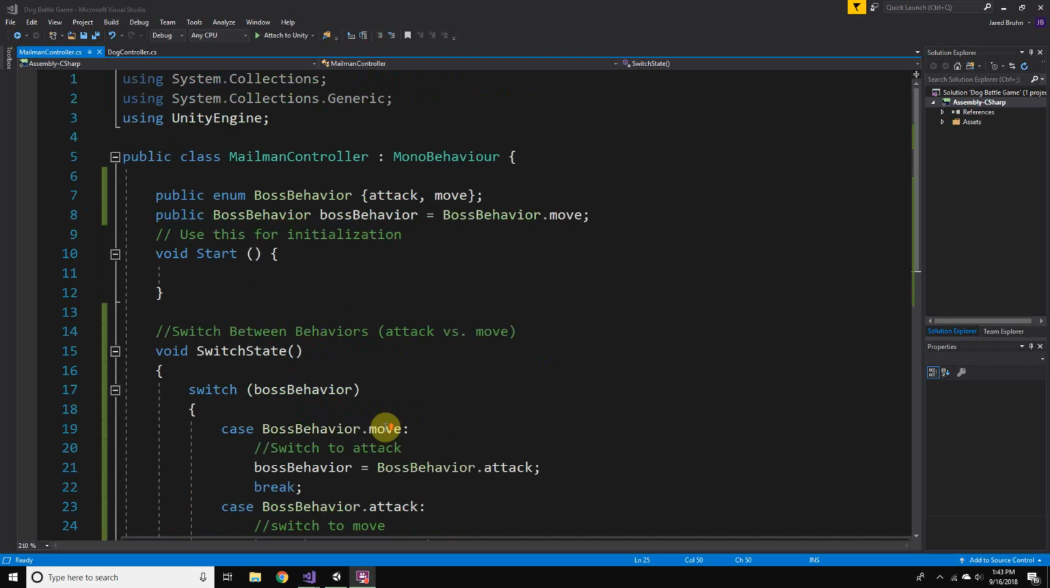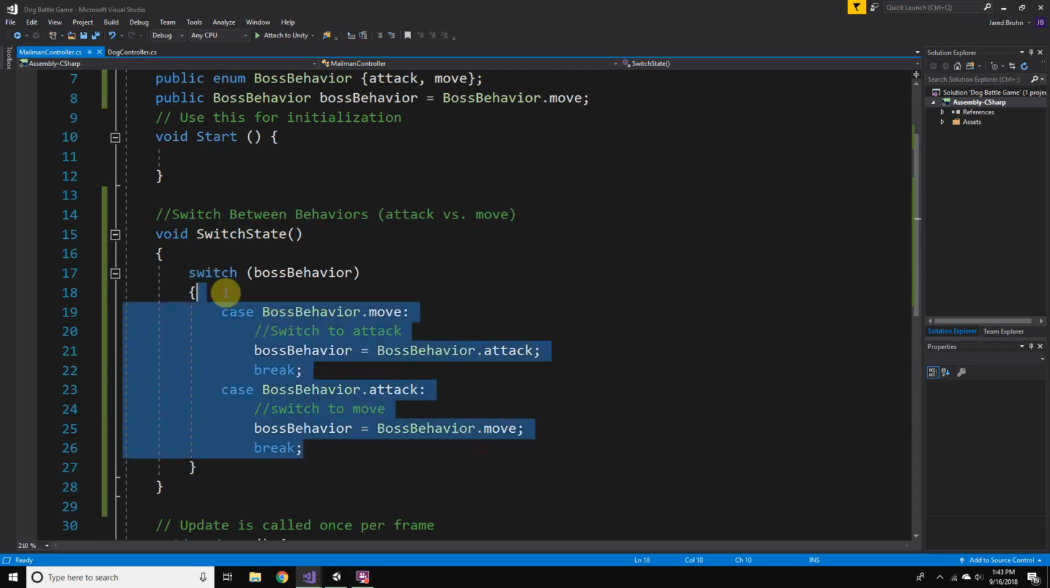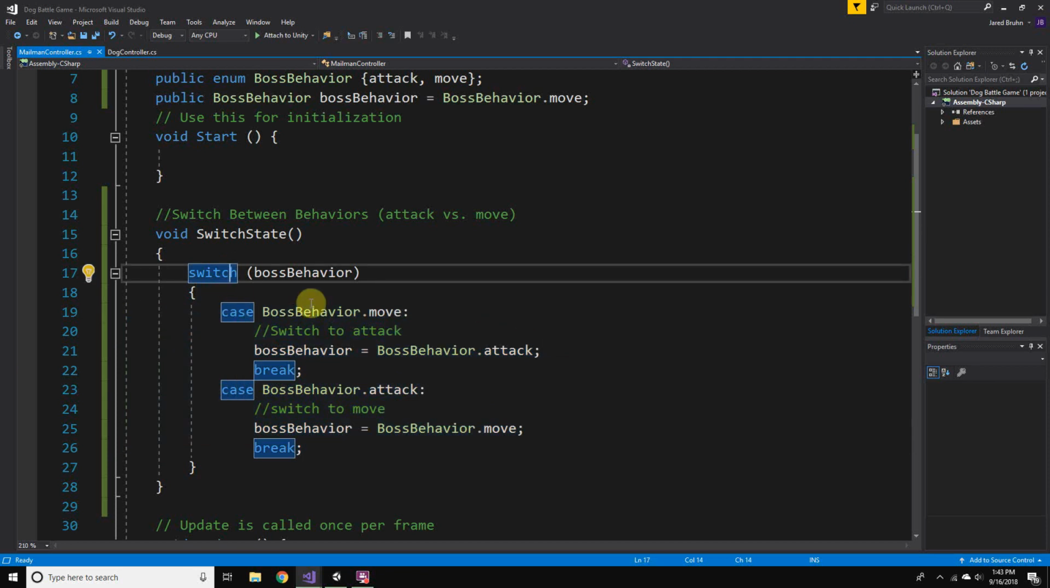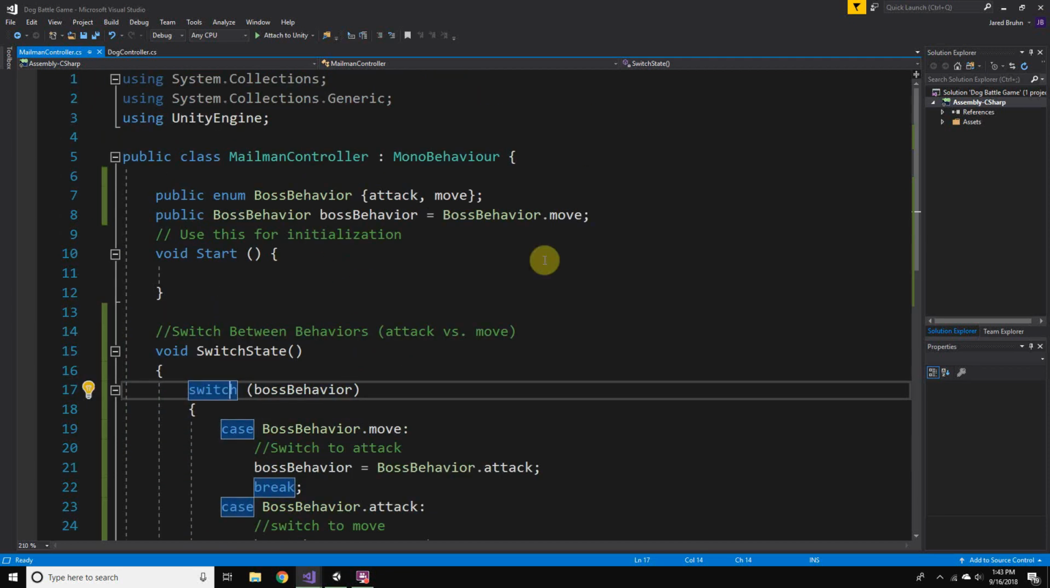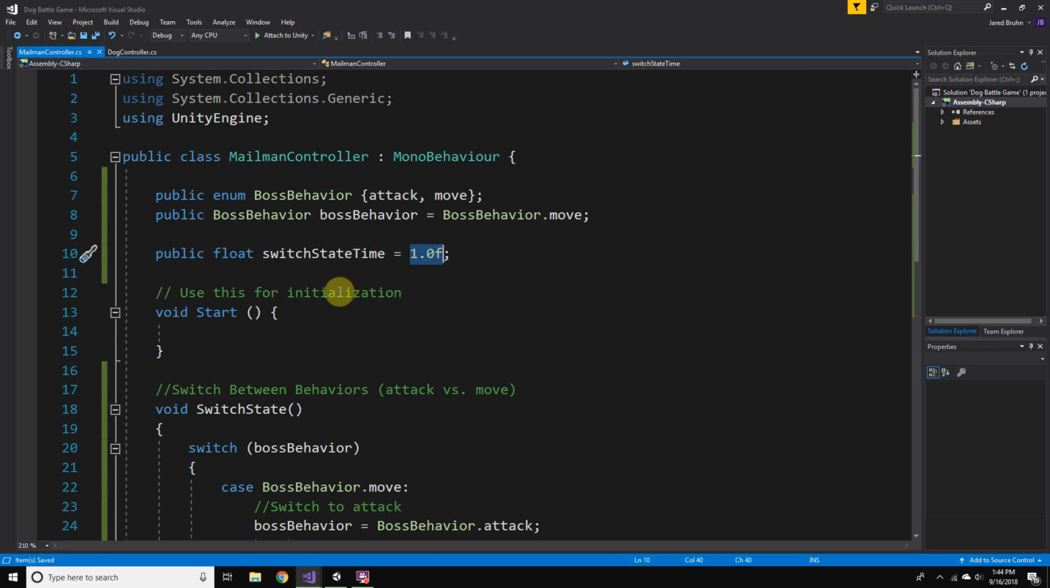Now might be a good time to set up a timer for how long it's going to take to switch between these two things. So at the top here, I'm going to create a public float, which is going to be our time in which we're going to switch states. So we'll do switch state time, and we'll say that's equal to 1. So just 1 second. And it's public, so in the inspector we can change what that's going to be.